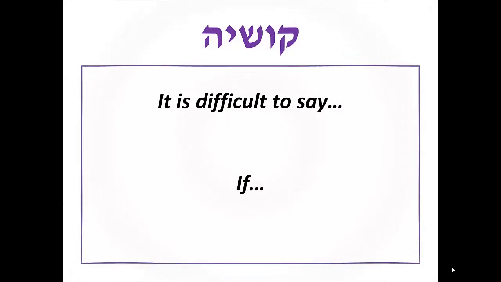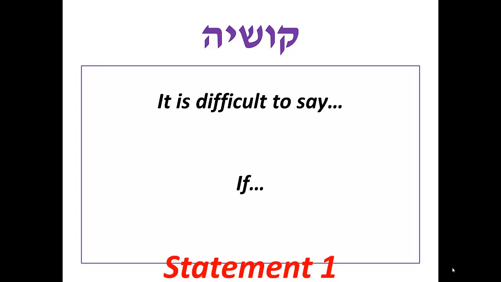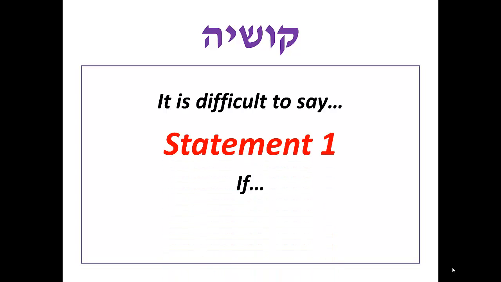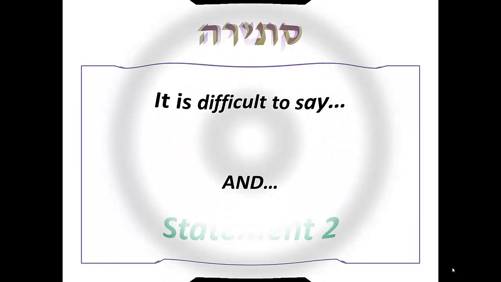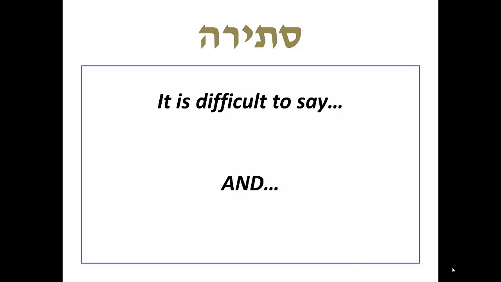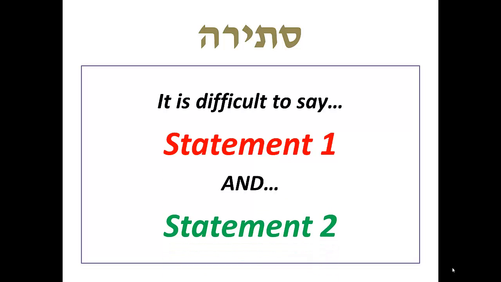Now, let's look at this using our kushya structure. We're going to change it a little bit. If you recall, our original structure was, it is difficult to make statement 1 if we also make statement 2. For a stirah, we will replace the word if with the word and. It is difficult to make statement 1 and also make statement 2. One of these statements can be true, but not both.